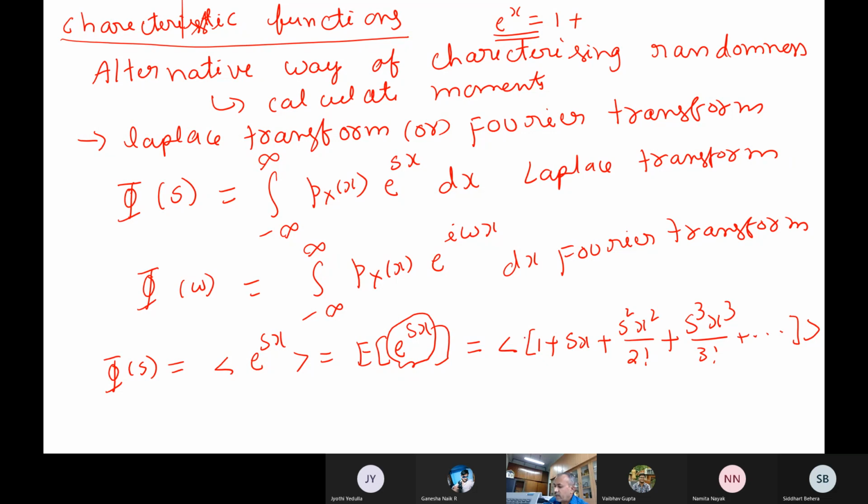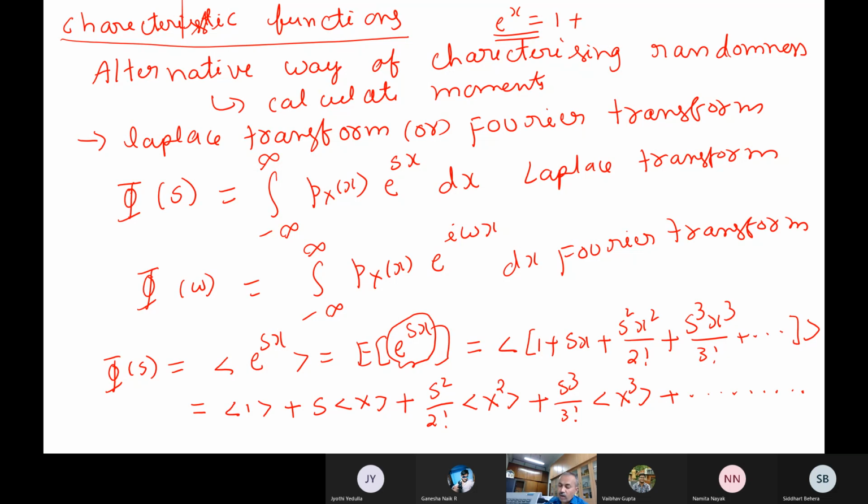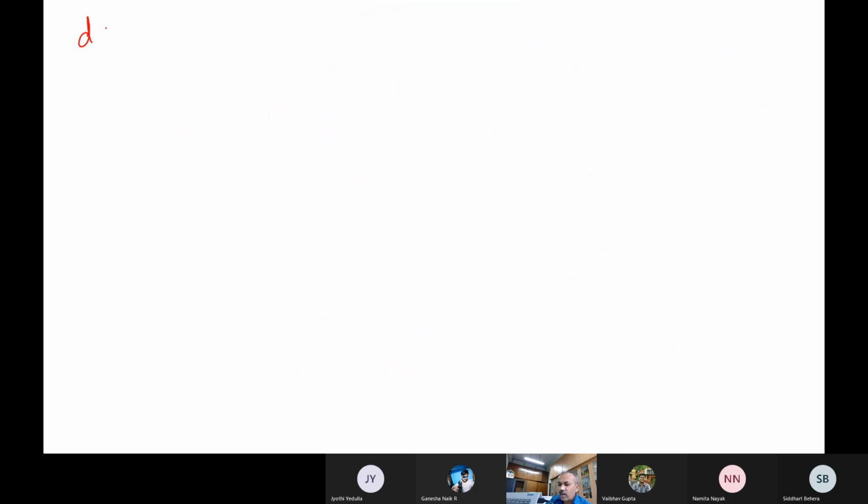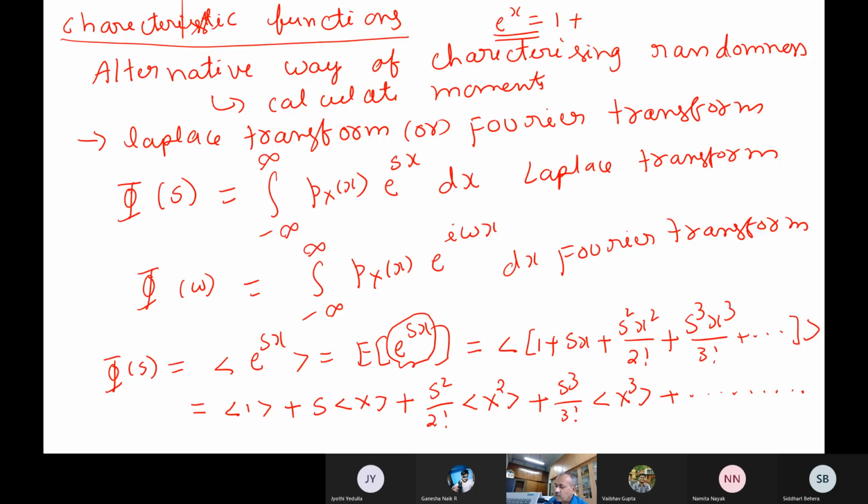So I can take the expansion inside the expectation operator: the expectation of 1 plus s times x plus s square by 2 factorial times x square plus s cube by 3 factorial times x cube. The expectation I take inside. Now if I take d phi of s by ds, differentiating with respect to s, the constant goes away.